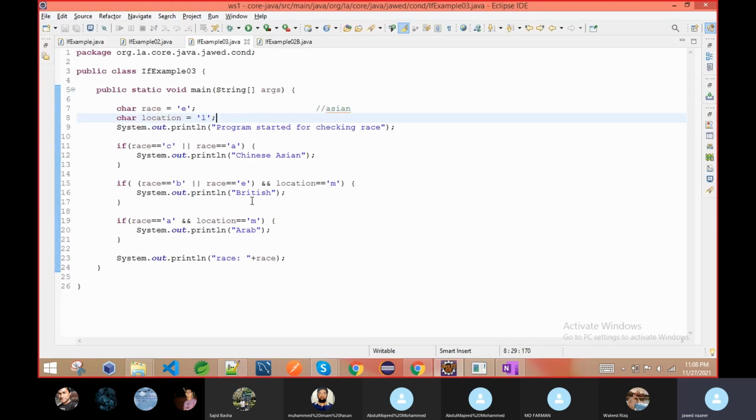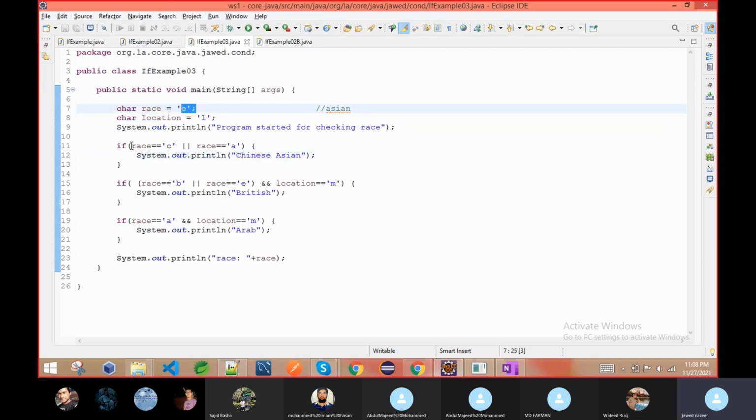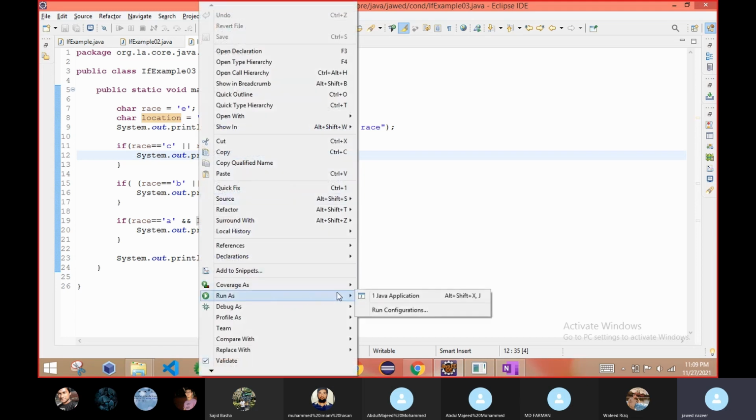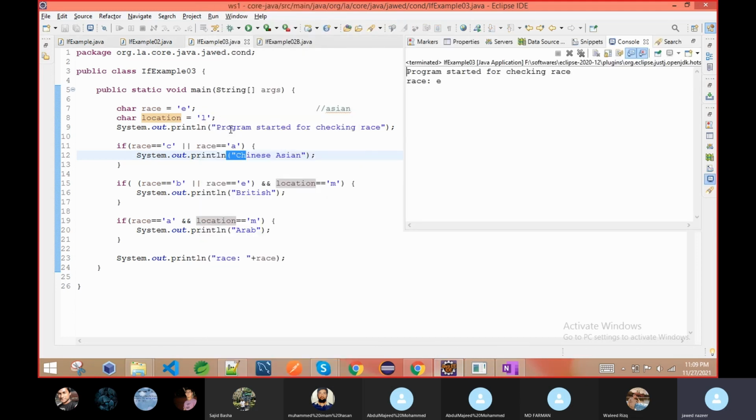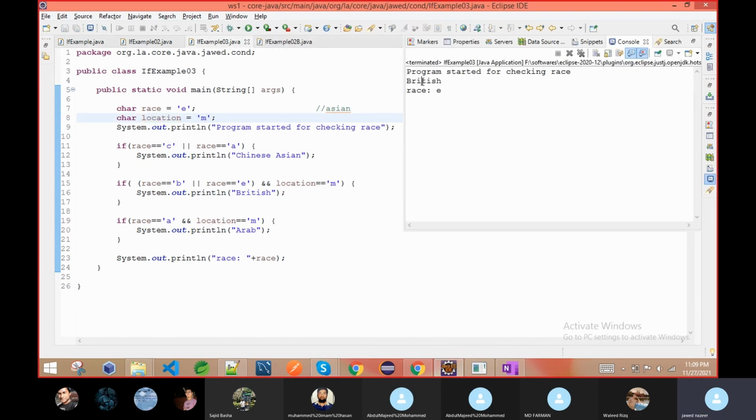Now we will see this one. This time no condition is matching, because we have E here, but we are getting location L, which is not M. So this one will also not execute, and no one is having E here or here. So this is not going to execute a single if. We can see only the program started and the race is E. Suppose I want to print British, I have to make it so. Now this time if I execute the program, you can see British.